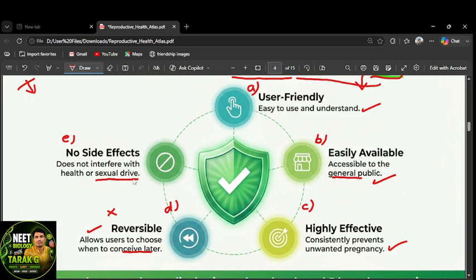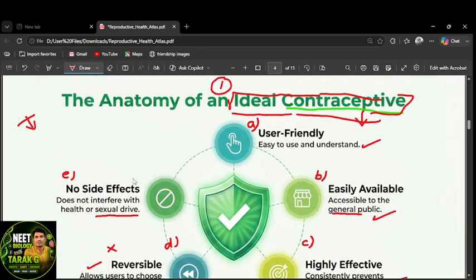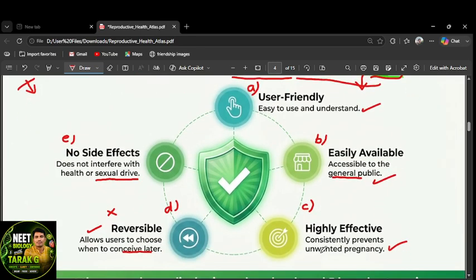Got it? So how many qualities does an ideal contraceptive have? Here are the five. The first one is that it should be user friendly. Second is easily available. Third is highly effective. And then reversibility, and no or least side effects. These are all the qualities, the characters, of a particular contraceptive.